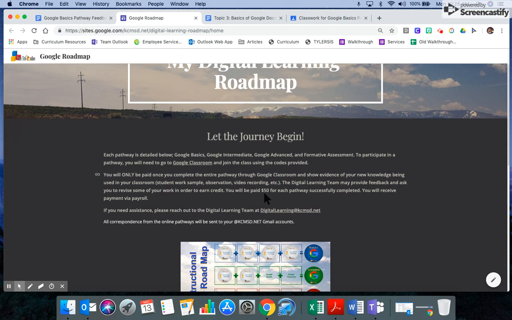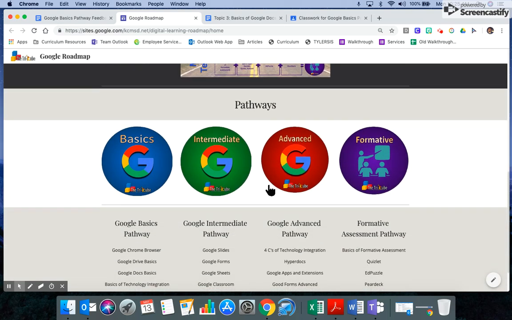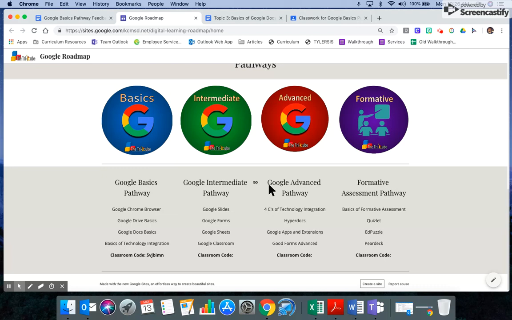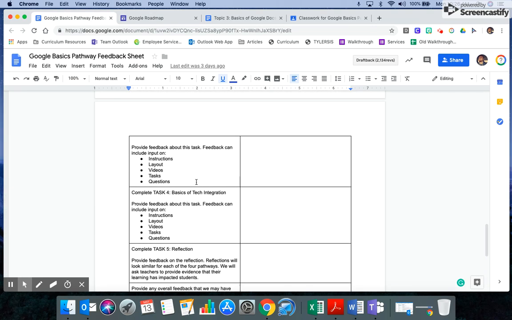But it gives a background about the whole program, who to contact, and then it goes through our 4 pathways. The pathway that we're going through is Google Basics, right? So the classroom code is right here for you to join, and it gives you an overview of what you can learn. If you want to look ahead, these are the other pathways we're going to offer. We're just still in the development process of that, okay? Once you complete this feedback form and you complete all the tasks, we will contact you about your stipend.